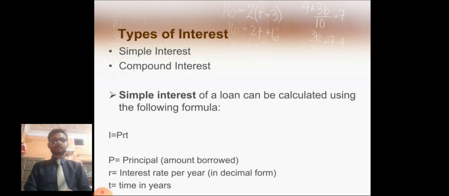Types of interest. There are 2 types of interest: number 1 is simple interest, number 2 is compound interest. Simple interest of a loan can be calculated using the following formula. Interest is equal to PRT. P is equal to the principal amount borrowed, R is equal to the interest rate per year in decimal form, and T is the time in years.